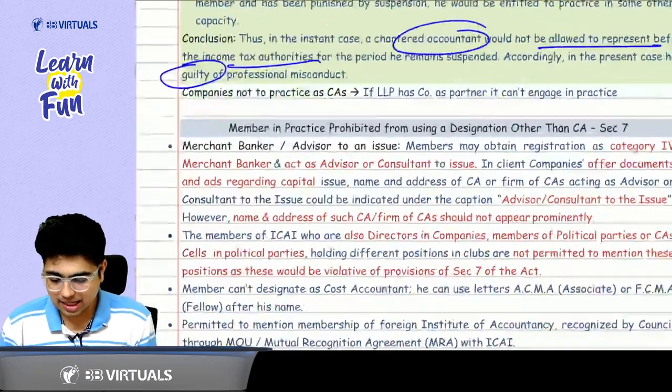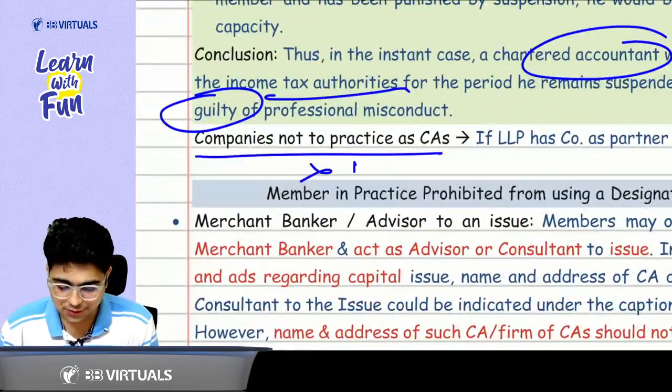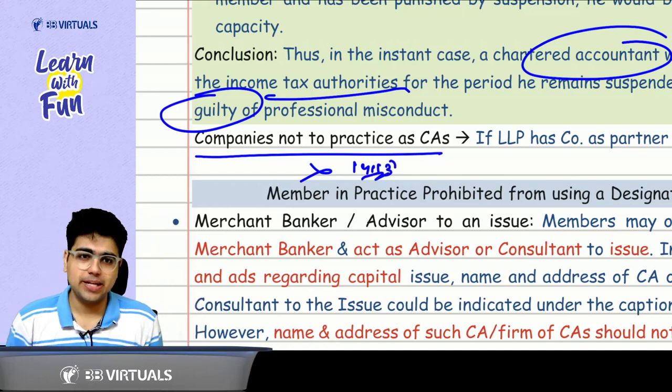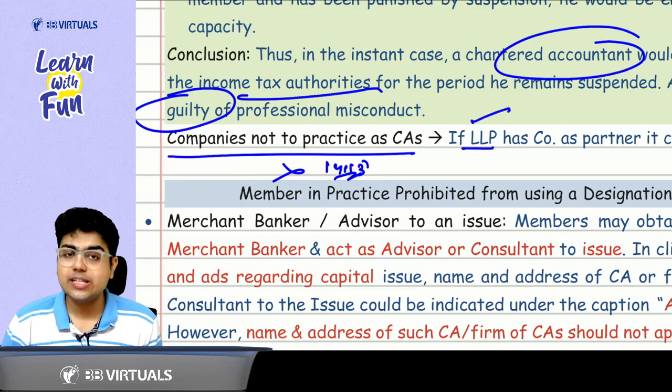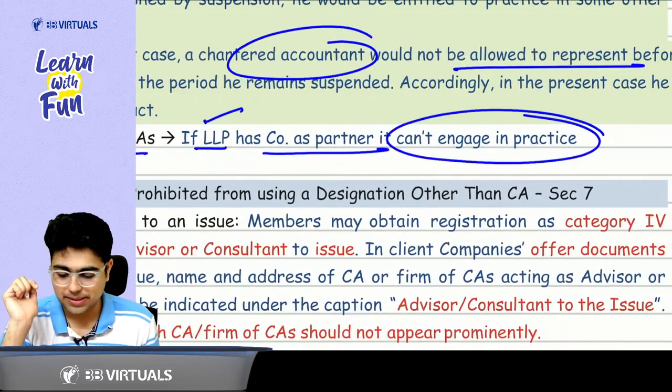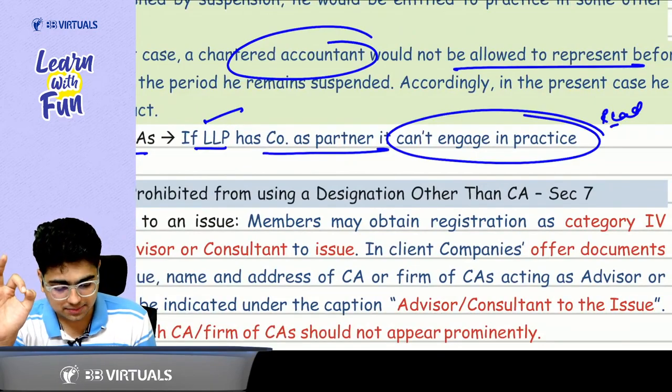Sir, can a company practice as a CA? The answer is no. Section 141 subsection 3 already says that a body corporate cannot become auditor of a company. But as an LLP, can I do so? Yes. But if the LLP has a company as a partner, it also can't engage in practice. So just read this line from the MCQ point of view.